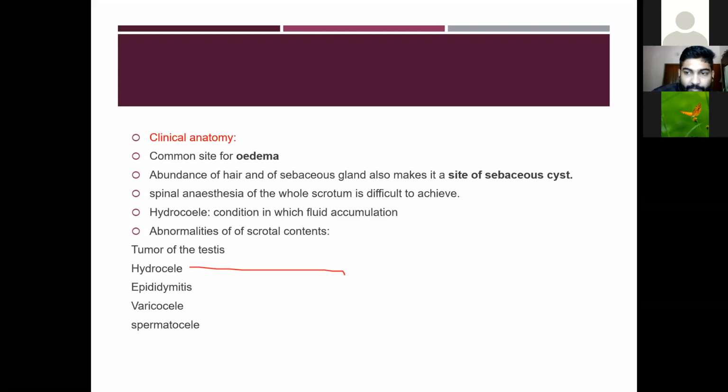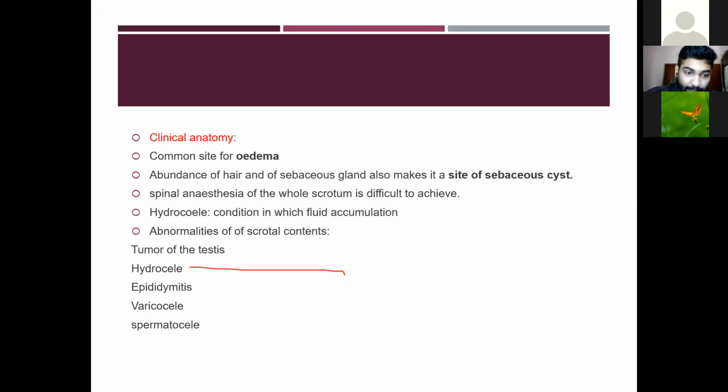Then the varicocele. It is similar to the varicosity of the leg. You might have seen varicose veins in the leg; the varicocele of the scrotum is a similar condition. There is enlargement of the veins of the scrotum, and when you palpate the scrotum, it feels like a bag of worms. So that is a varicocele, a varicosity of the scrotal veins.